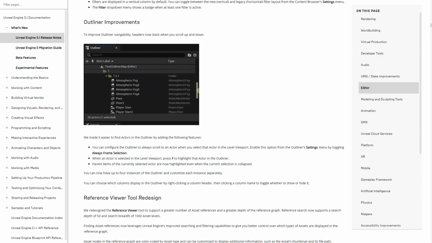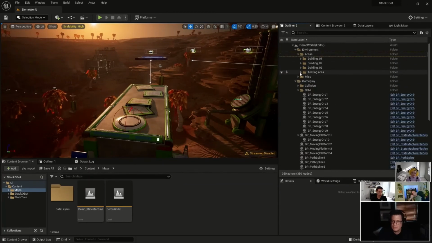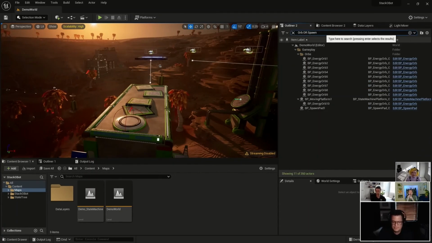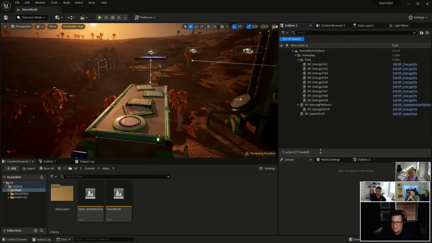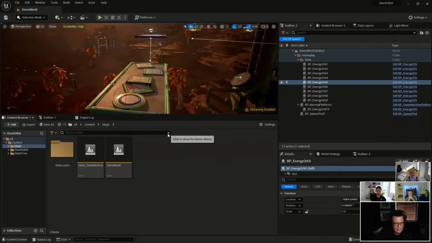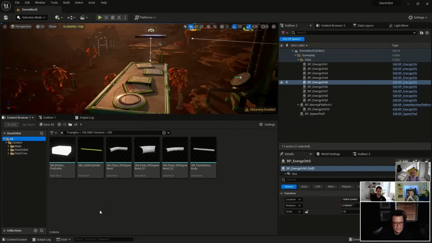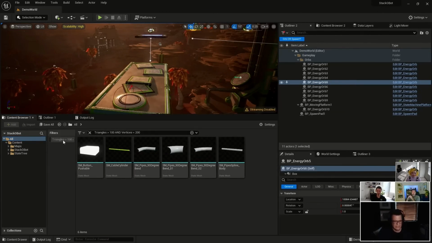For editor improvements, there is one big one, which is outliner improvements. That was a long cry for everybody who has been using Unreal for so many years. The outliner was a little bit clunky and kind of hard to use. You couldn't filter things easily and whatnot. And now we have a ton of improvements in this. Definitely good stuff, and I would love to see these in UEFN, and level designers are going to love this. So yeah, I'm really happy about this.